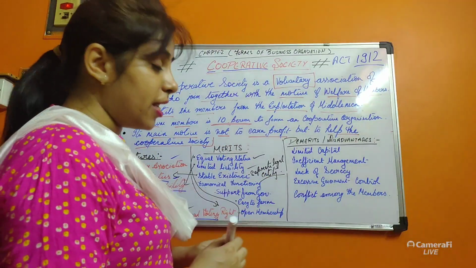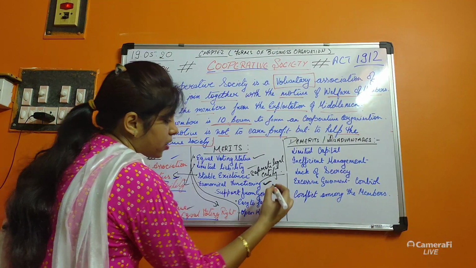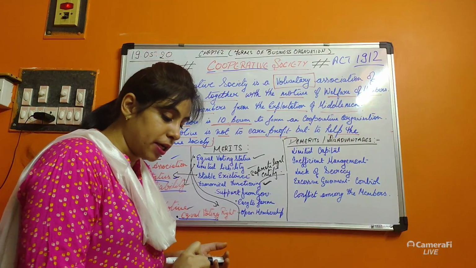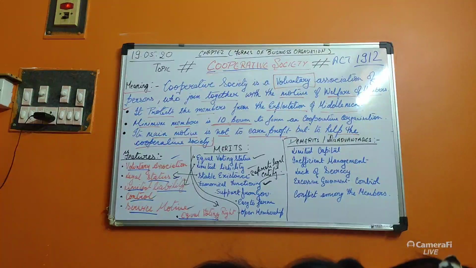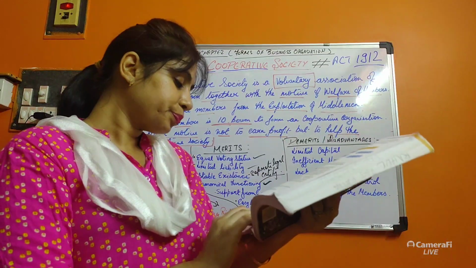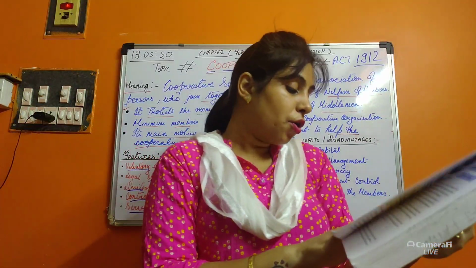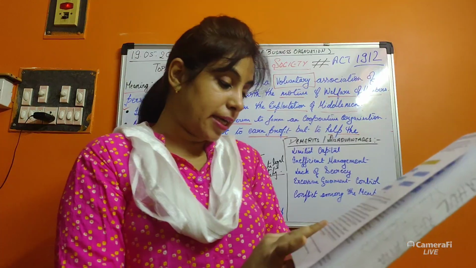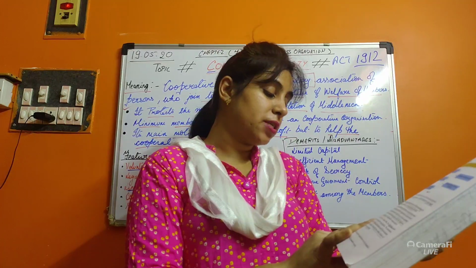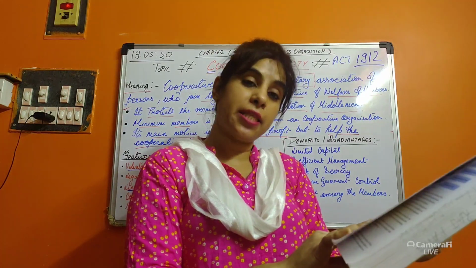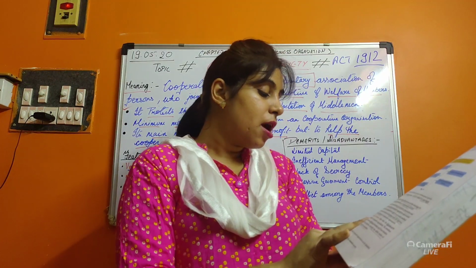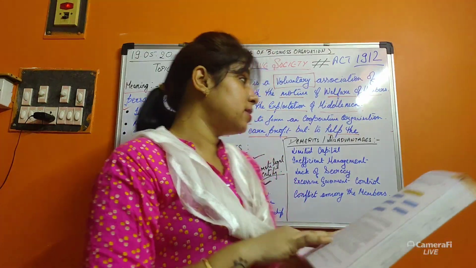Economical functioning. Very important. Do understand what is economical functioning. I am reading some points from the book. The operation of a cooperative society is quite economical, as most of the activities are performed by the members themselves, and while purchasing goods or raw materials, middlemen are eliminated.